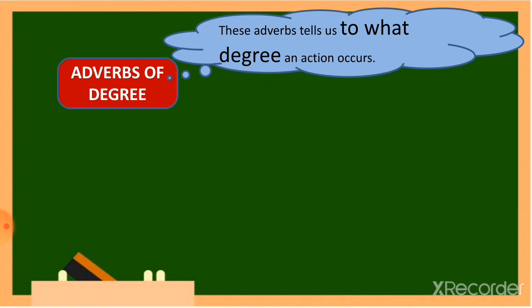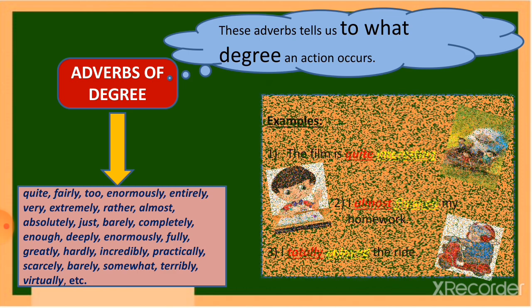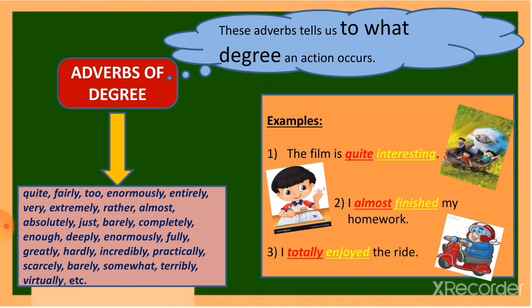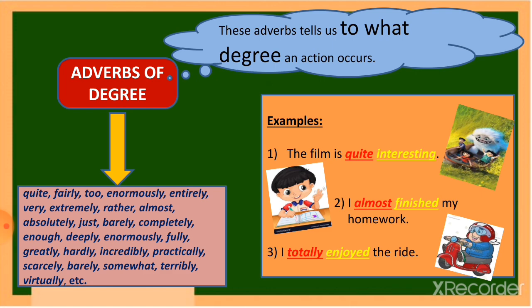Next, adverbs of degree, which tell us to what degree an action occurs. What is the intensity of the action being performed? Again, we have the list of some of the adverbs of degree: quite, fairly, almost, completely, and so on. And again, some examples in the form of sentences. The film is quite interesting. So, how interesting is the film? Quite. I almost finished my homework. So, what is the status of completion of work? Almost finished. And finally, I totally enjoyed the ride. So, totally is the adverb of degree here.